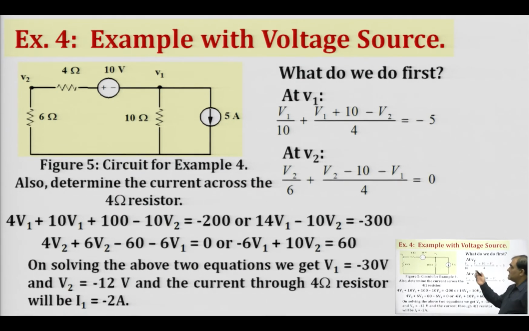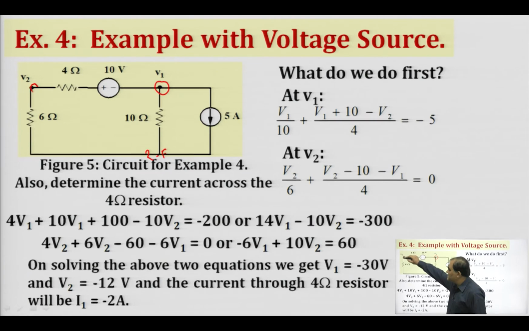So, this is another circuit example where we have been provided with a network which is driven by a voltage source and a current source. So, again we identify the nodes over here. So, this part will be our reference node, and we have labeled this as node V1 and this as node V2.